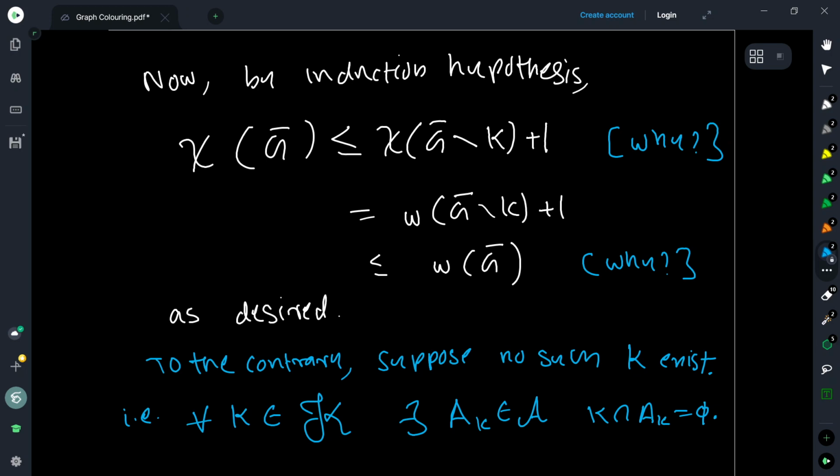Now, when is this lower bound attained? We can divide by alpha exactly only if all the maximum independent sets are disjoint. The trouble is that in most graphs, this is not necessarily the case.